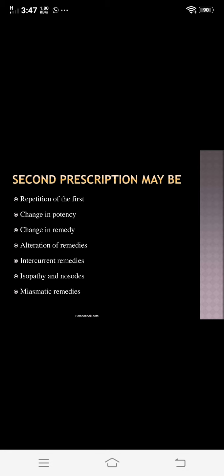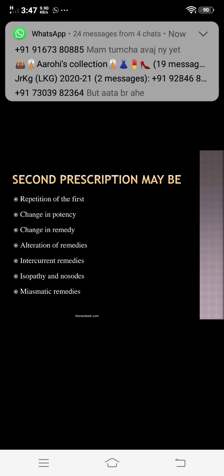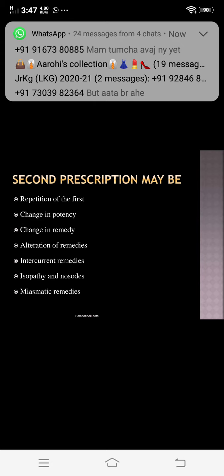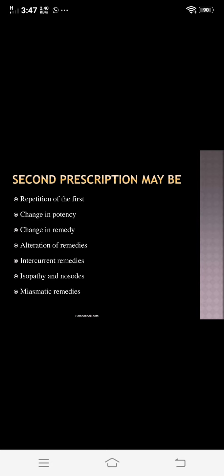So for example, during dentition of children, some get fever and convulsions that relapse after being relieved by belladonna. They need calcarea carb as a complementary remedy.